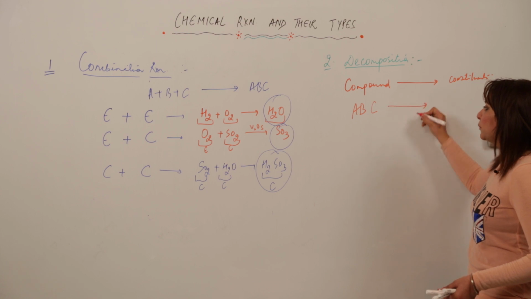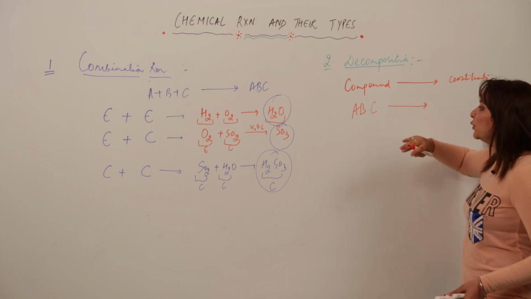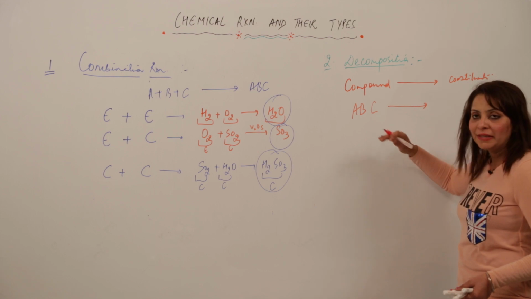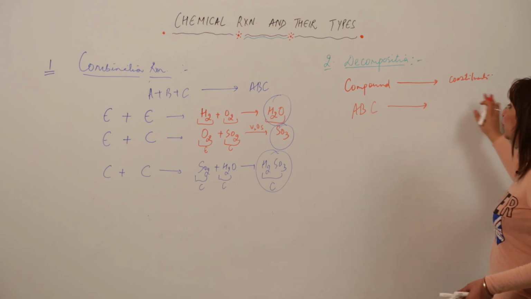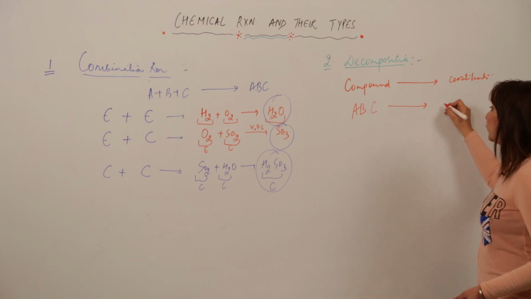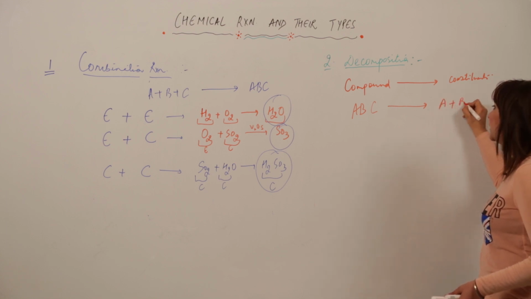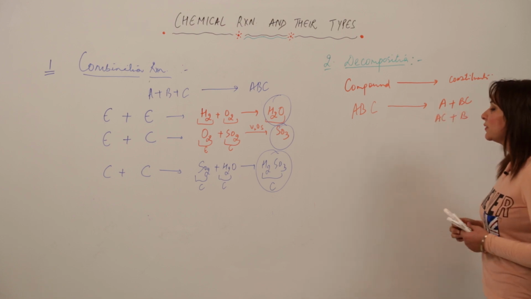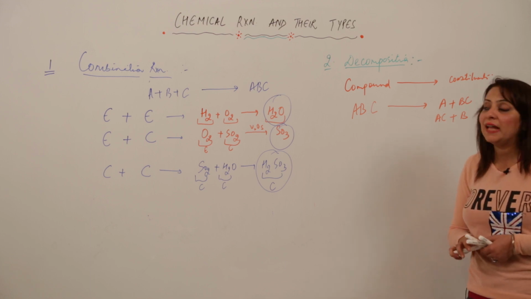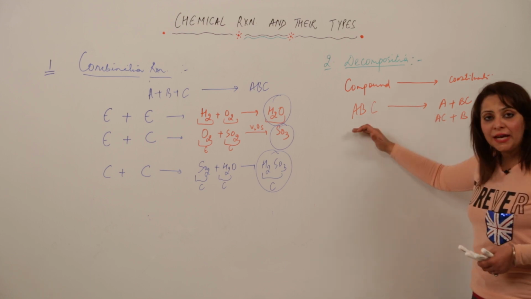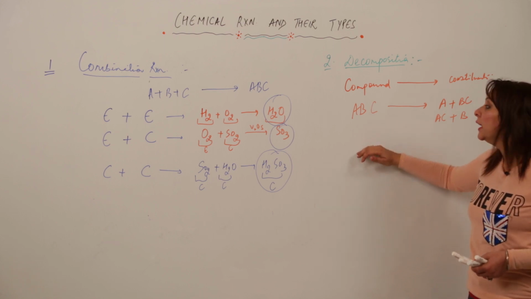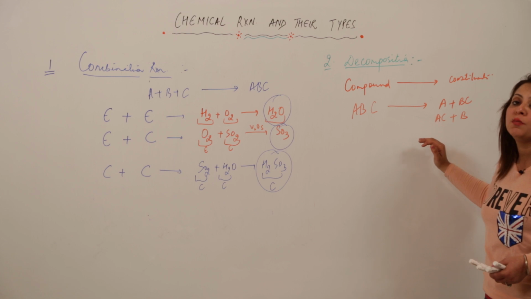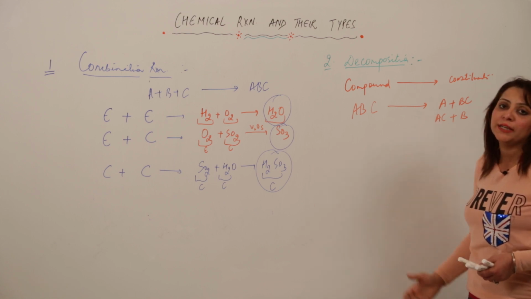Then what will happen at the molecular level? It will be due to some factor. We'll be discussing the factor later. So due to any factor, it will get decomposed into its constituents. These constituents can be A plus BC, or AC plus B, or anything like that. So the identification property of decomposition is that you are going to have one reactant, definitely one reactant. Two reactants cannot occur in a decomposition reaction, and the products are going to be minimum 2, or more than 2.